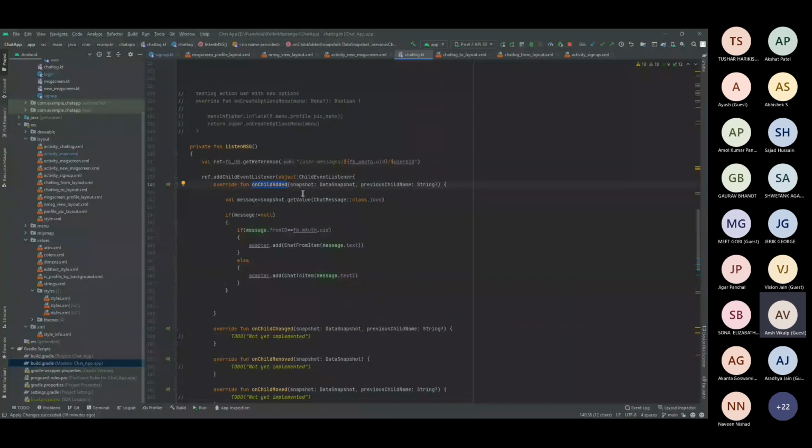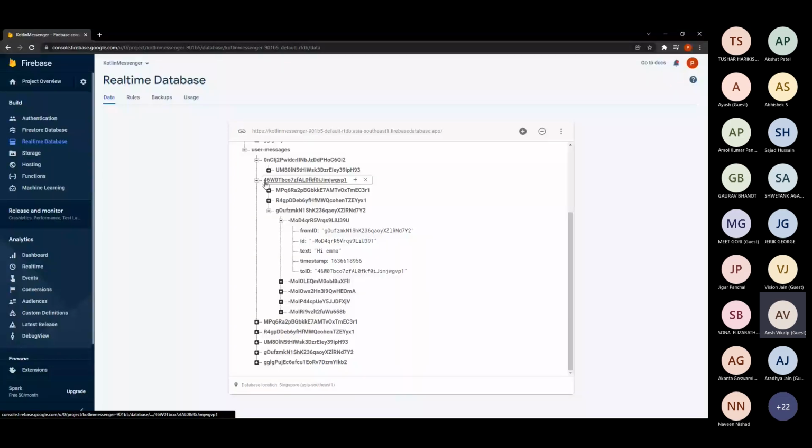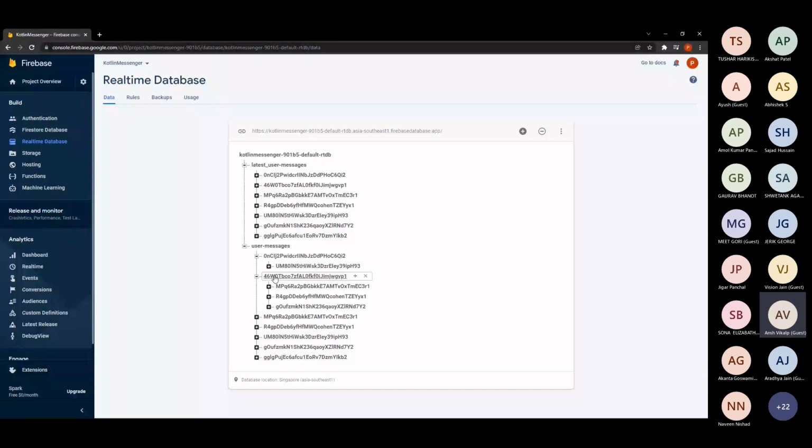After calling this function, I will tell you what will happen. In this message, you will get the latest value. I will show you the chats. Here you can see inside, for example, 46W, if this person is me, these are all my friends. As you can see, the MPQC and others are some random UIDs, but these are all my friends. Inside them, you can see I'm having a text from them.